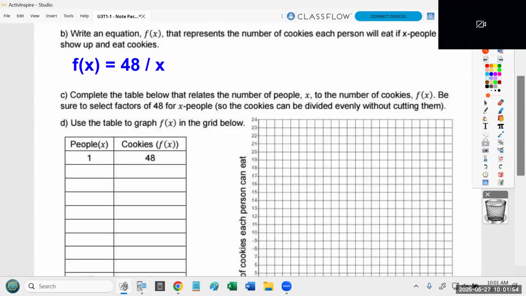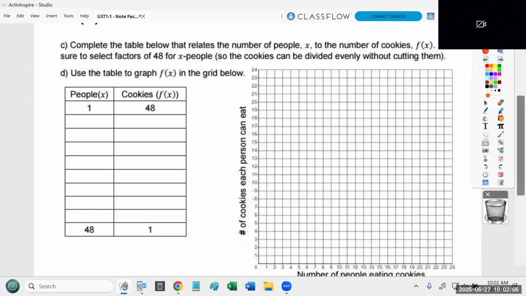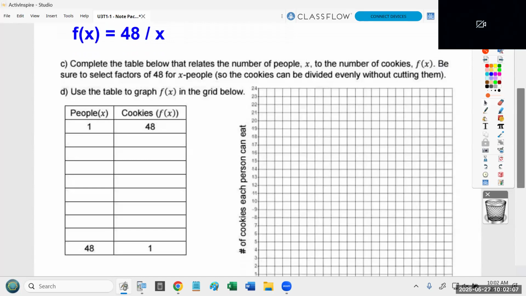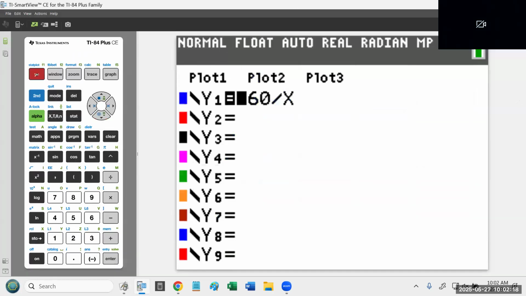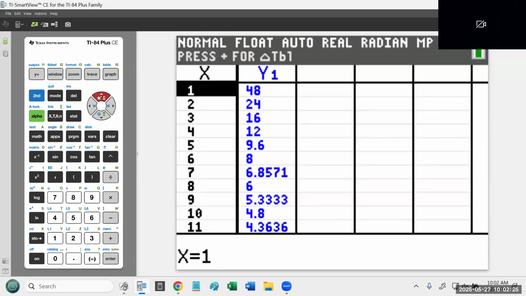Now, this says complete the table below that relates the number of people X to the number of cookies f of X. Be sure to select factors of 48 for X people so the cookies can be divided evenly without cutting them. Okay, I'm going to type that equation, 48 divided by X, into the calculator. And because the directions say you cannot cut up cookies, I'm going to ignore decimals. So I'm going to go to y equals, type 48 divided by X. I'm going to go to my table. Let me jump back up to the top here.